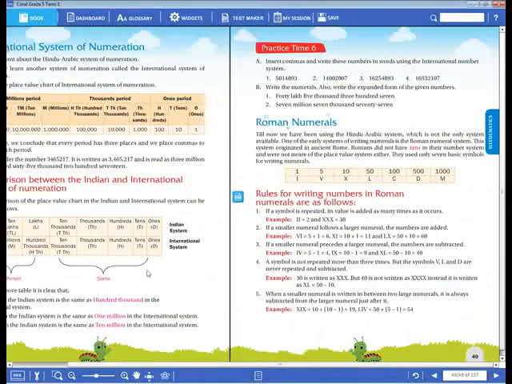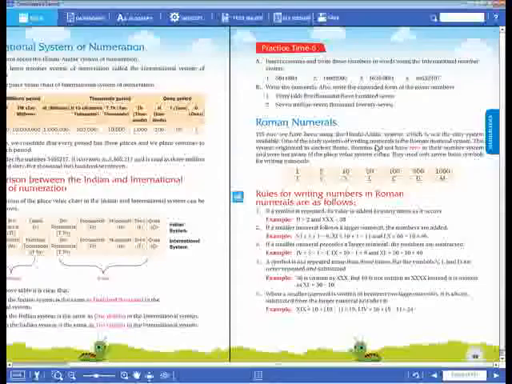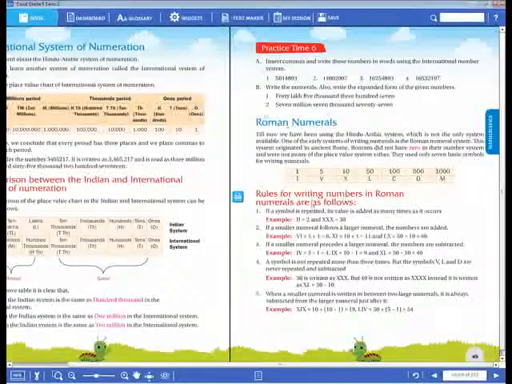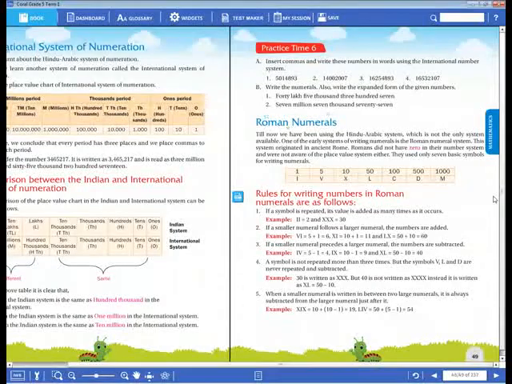So when it comes to Roman numerals, these are I, V, X, L, C, D, M. These numbers we call Roman numerals. Why do we call these Roman numerals? Because in the ancient periods the Romans were there. They introduced these numbers, so we call this numeral system the Roman numeral system.